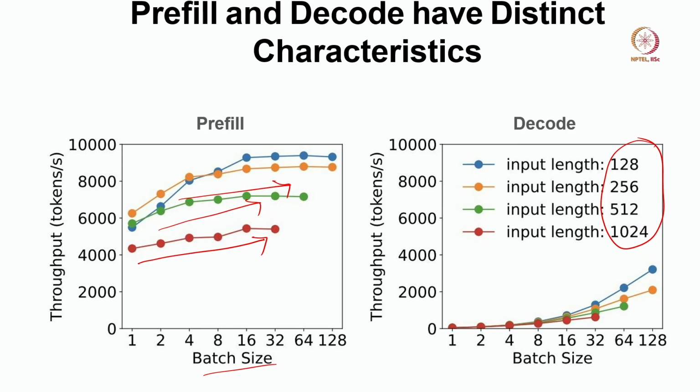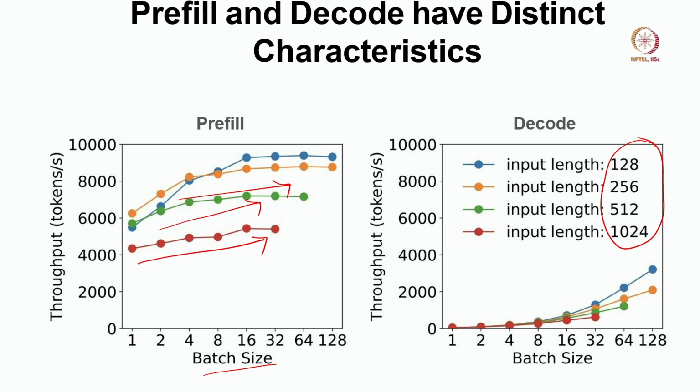I mean all the QKV matrices are of size 1 by D, and then no matter what our batch size is, we can do what Orca does. If you remember, in Orca we can do this token-level batching, or iteration-level batching, so that we can merge the batches, and for any batch size, we need to access the exact same amount of memory, right.